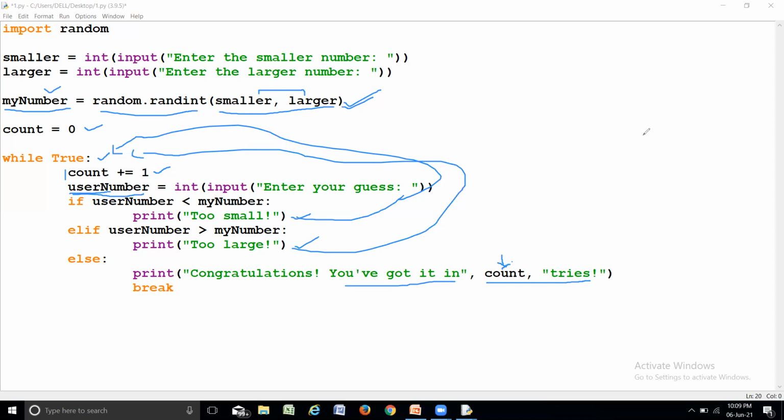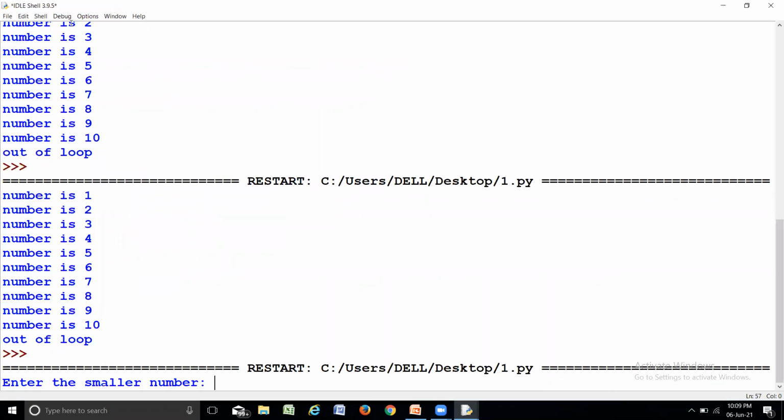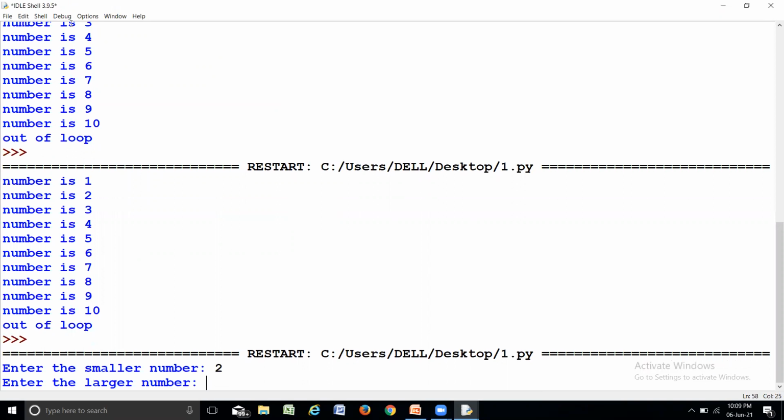Now let us test it with a small sample here. Let us run this program. Enter the smaller number, it is asking. So I'll give 2. Enter the larger number, it is asking.